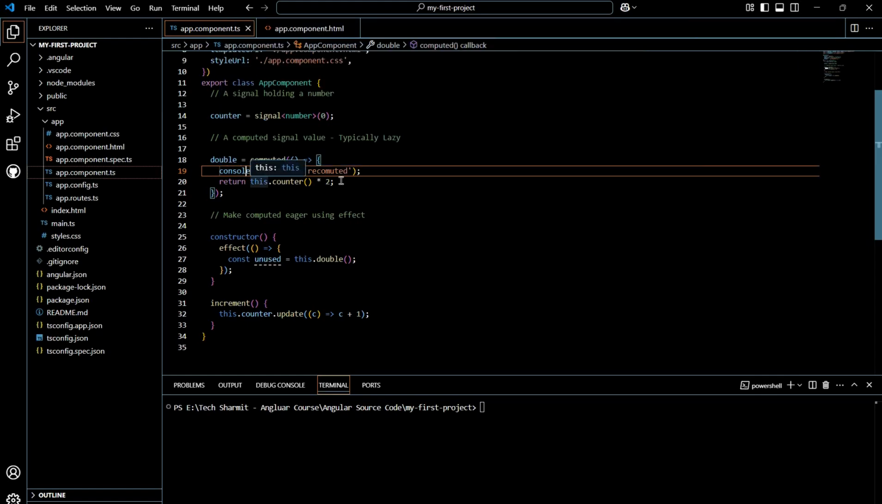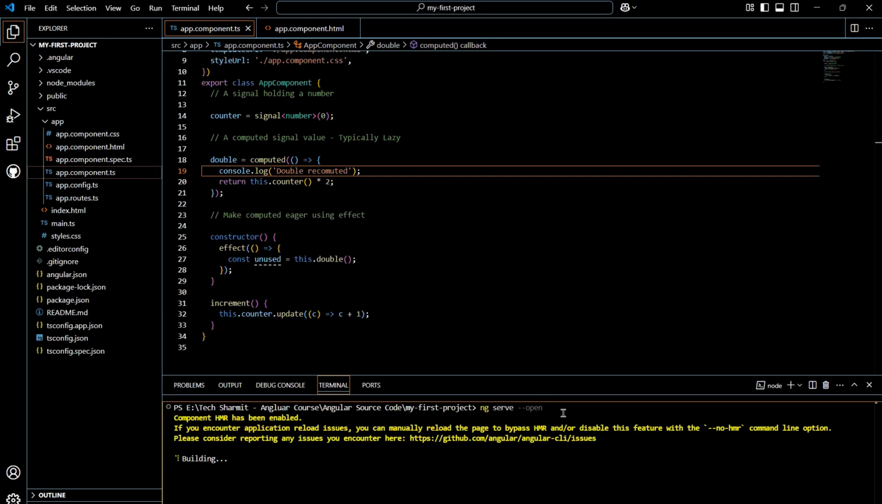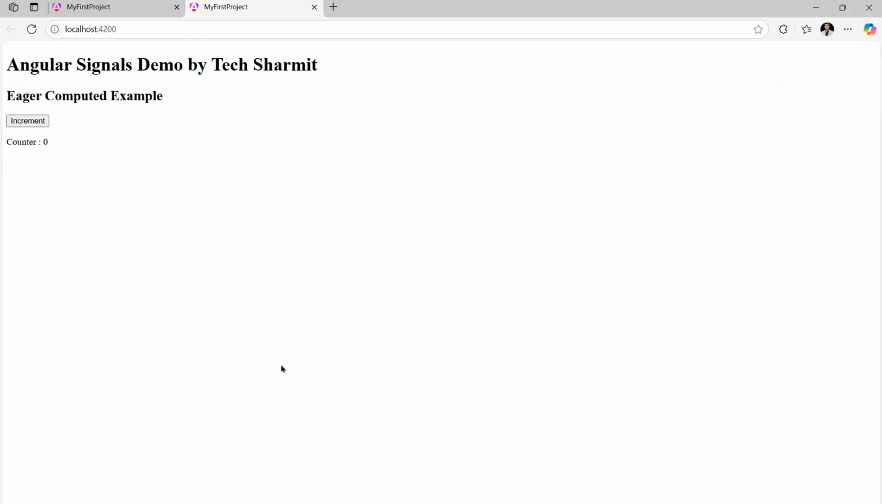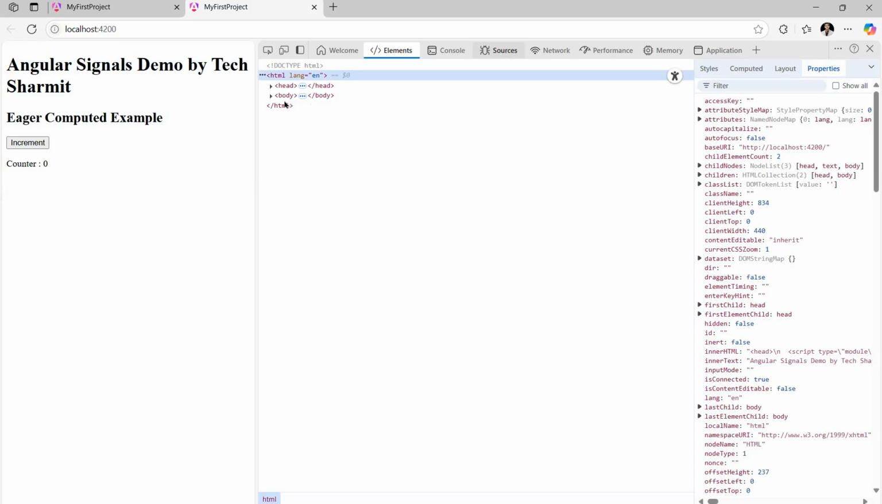So what we are doing here, we are printing this method's "double recomputed" message, even though we are not using double on the screen. Let me run ng serve --open, enter, and now you will see the magic. If you go to inspect console, you will see "double recomputed" is already there. If you increment a value, it will add it again. For every single click you can see double recomputed is performed. So this is called eager computing. Even though we are not using it, it is still calculating it every time.